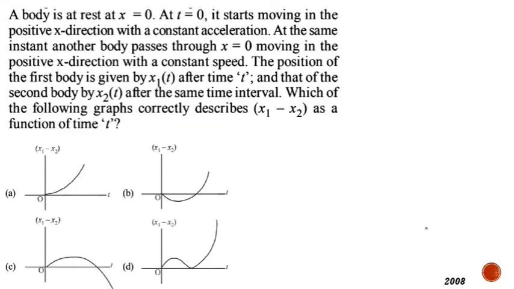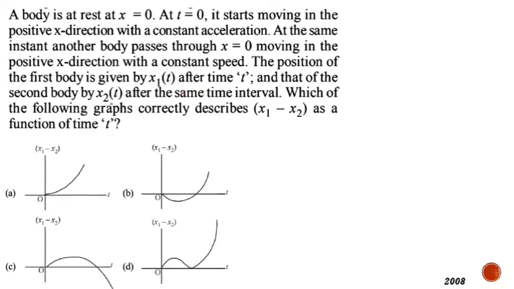Next problem, a body is at rest at x equal to 0. At t equal to 0, it starts moving in the positive x direction with a constant acceleration. So one body is there which moves with a constant acceleration. Initial displacement is 0. At the same instant another body passes through x equal to 0 moving in the positive x direction with a constant speed. So one body is there which moves with a constant speed from the position where x equal to 0. The position of the first body is given by x1 of t after time t, and that of the second body by x2 of t.